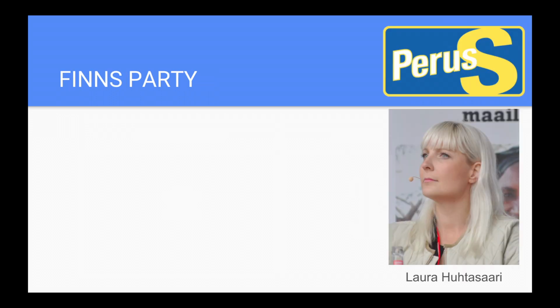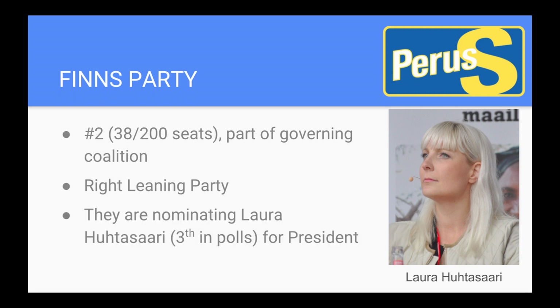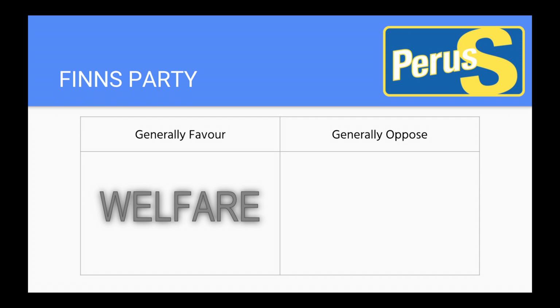Next is the second largest party, the Finns Party, which is part of the governing coalition as well. It's a right-leaning party whose presidential candidate is 3rd in the polls. They're actually quite left-leaning in their economic policies, however, as they support welfare and taxation on the rich.